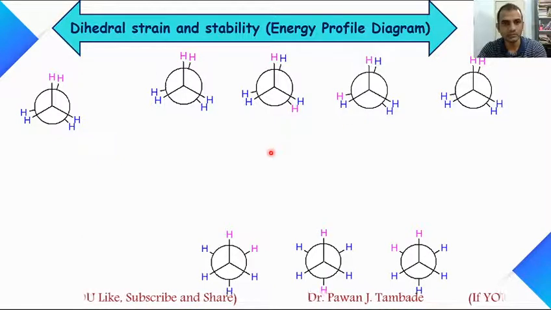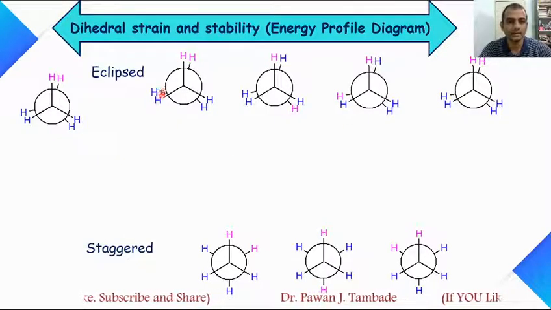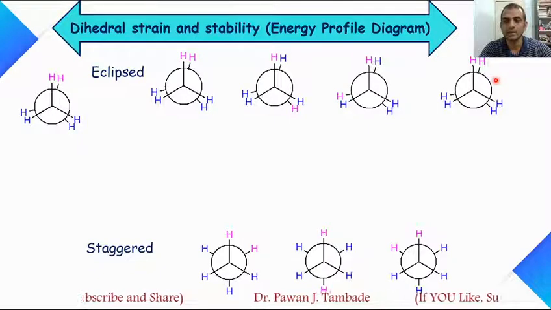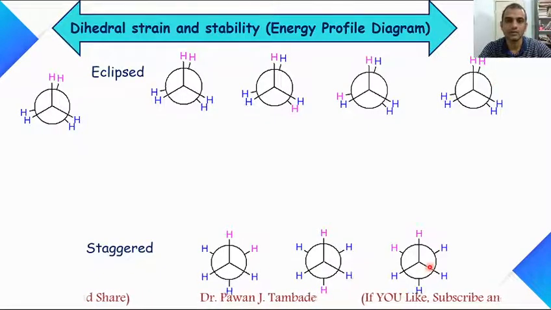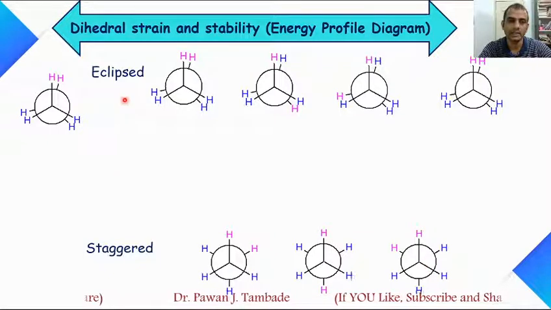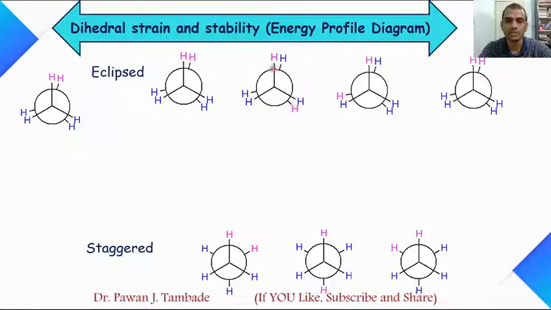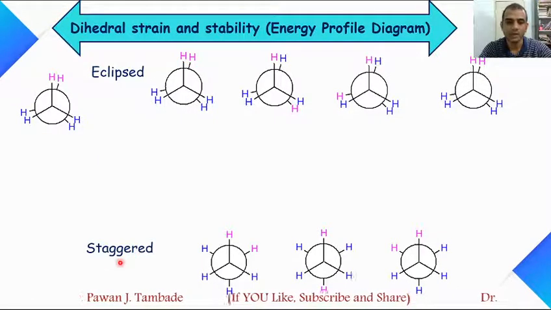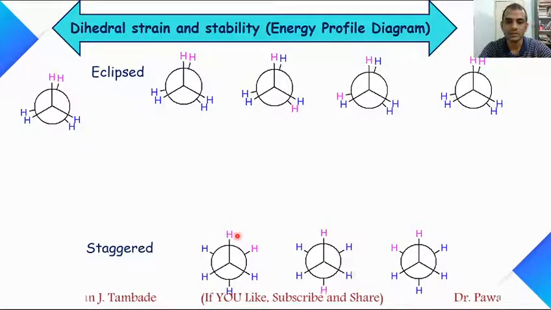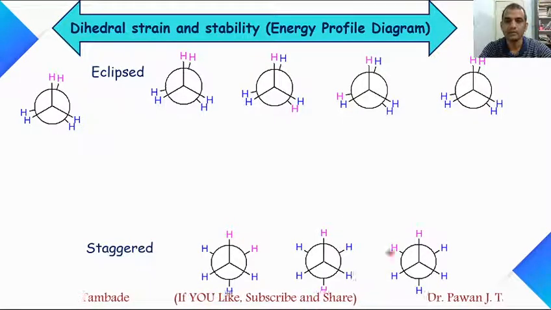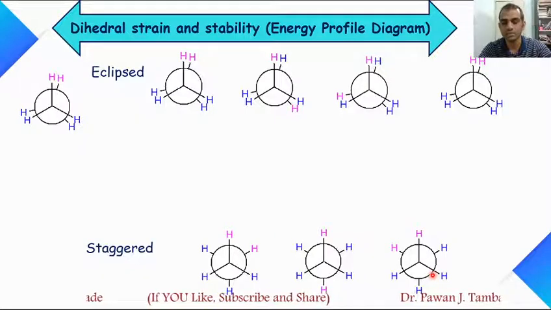So if you look at this slide, these upper ones are eclipse conformations of ethane and the lower ones are staggered conformations of ethane. In eclipse and staggered, you can easily find a difference. These hydrogen atoms are superimposed on each other in eclipse conformation. However, in staggered conformation, these hydrogen atoms are far away from each other, maximum away from each other.